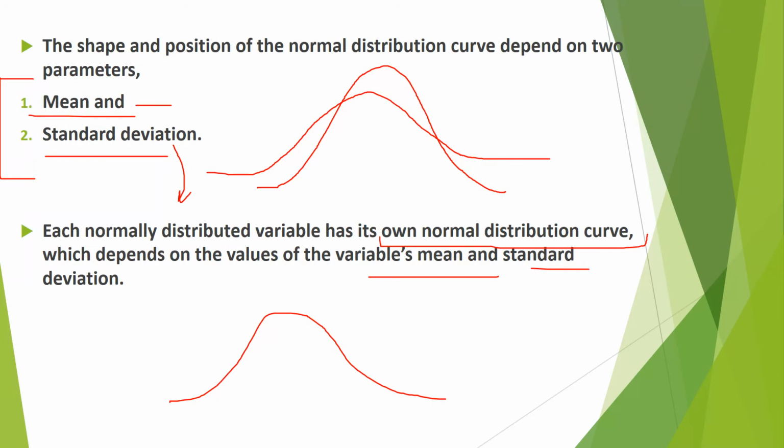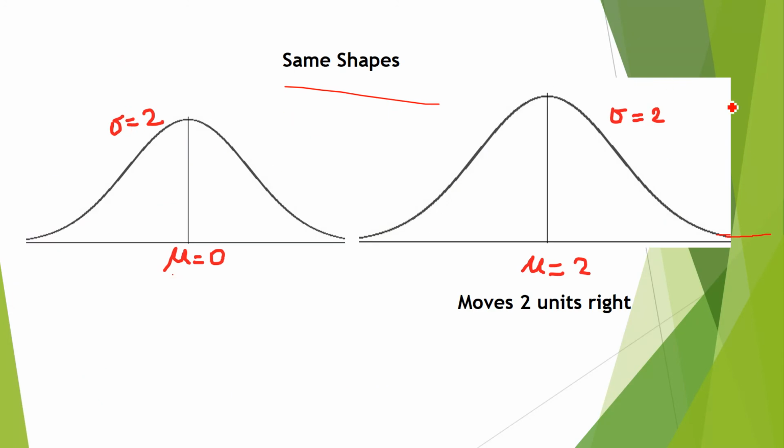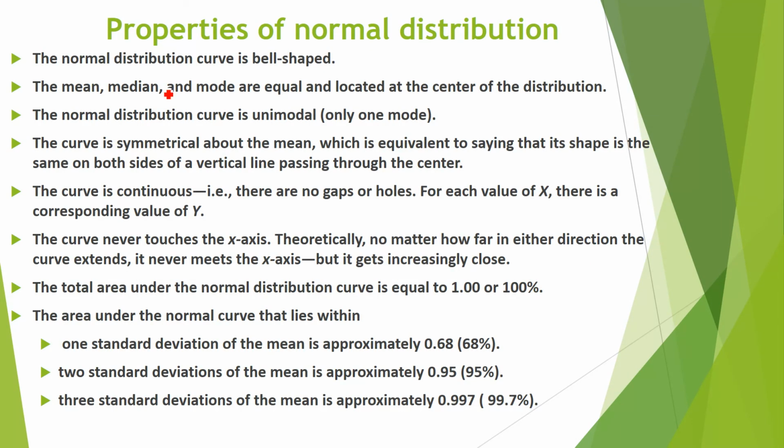So one more time, the shape and position of the normal distribution curve depends on the mean and standard deviation. If the means are the same and the standard deviation increases, the shape of the curve spreads. In the second case, the standard deviations are the same, but the mean increases. So see, the shapes will remain the same, but this one in which mu increases, or the mean increases, moves 2 units right.